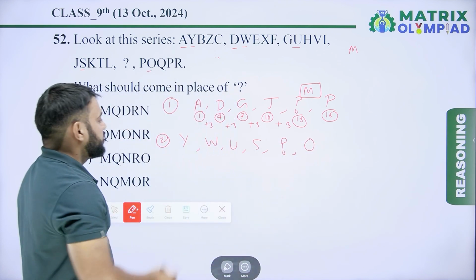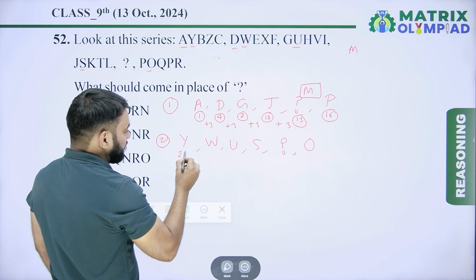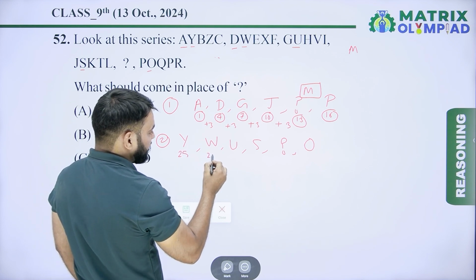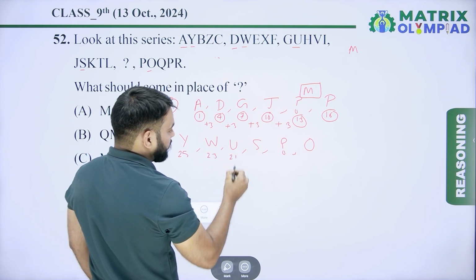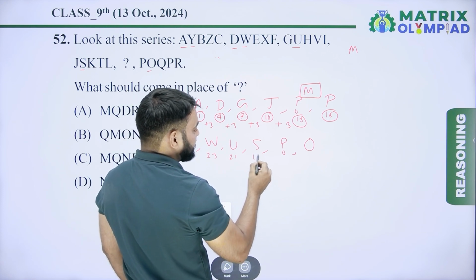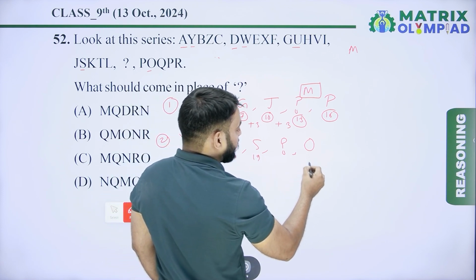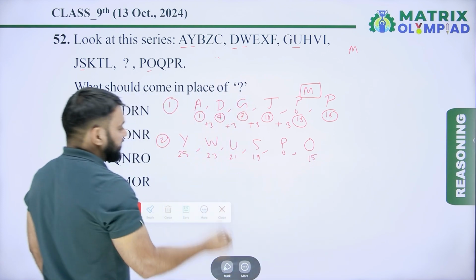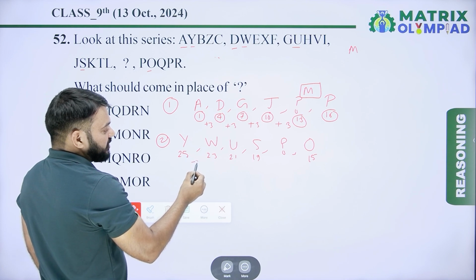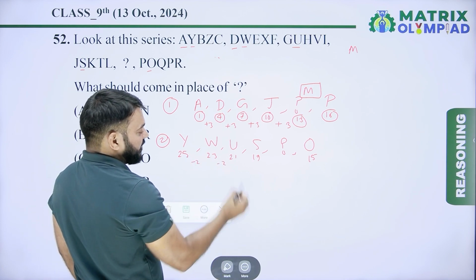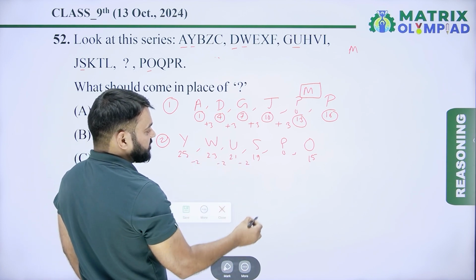Now find the pattern. The place value of Y is 25, of W is 23, of U is 21, of S is 19, and of O is 15. So the pattern is 25 minus 2, which is 23. 23 minus 2 is 21. 21 minus 2 is 19.